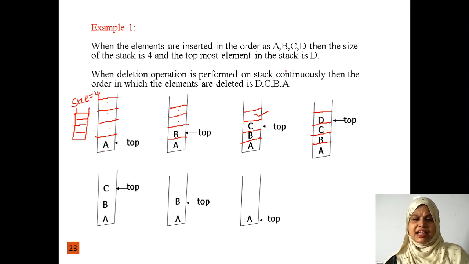Now what is our top element? Top element is D. Why? Because here we have only one end, and from one end only we are inserting the data.